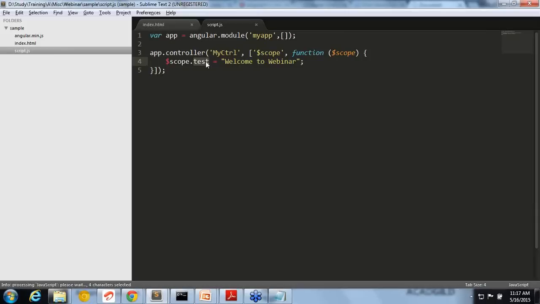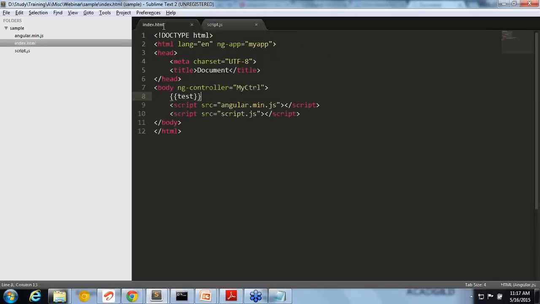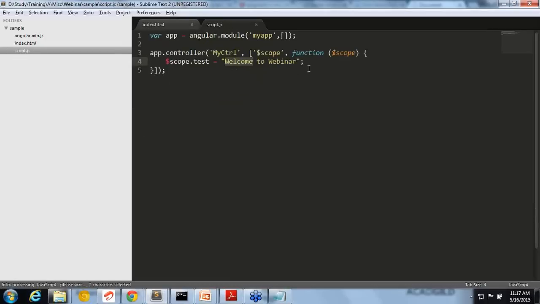So here the test is the model. Okay. So test is the data you want to give to the view. So whatever value you are giving, it will be available. So you can see that there is a complete separation. Controller is on one side, model is on another, and HTML or view is separate, right? So that is the MVC pattern Angular is following.